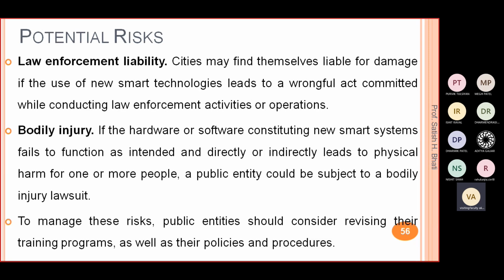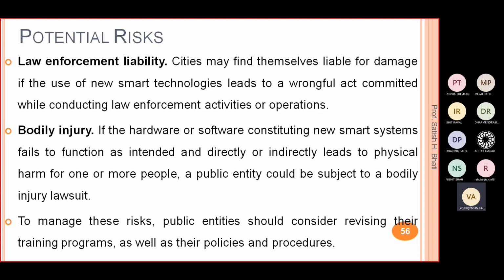Then law enforcement liability. The city may find itself liable for damage if the use of new smart technology leads to a wrongful act committed while conducting a law enforcement activity or operation. Some people may misuse this technology. Then bodily injury. If the hardware or software constituting a new smart system fails to function as intended, and directly or indirectly leads to physical harm to one or more people.